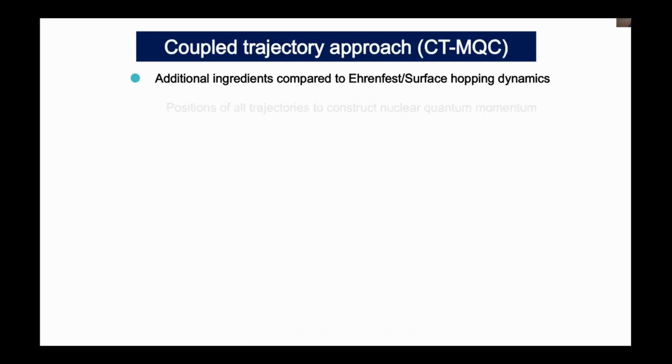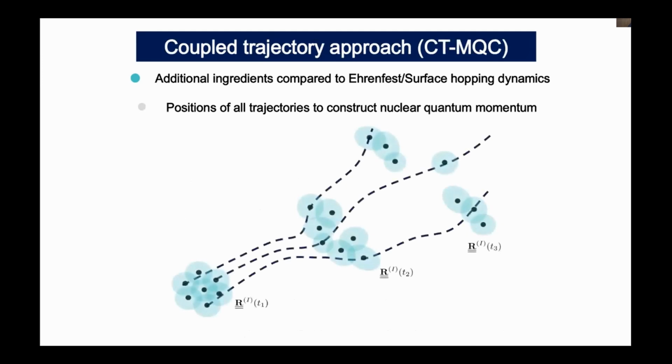So to exploit these coupled equations, we need additional ingredients compared to the Ehrenfest or surface hopping dynamics. First, we need positions of all trajectories to construct a nuclear quantum momentum. Initially, we have a distribution of nuclear trajectories, and it evolves in time.